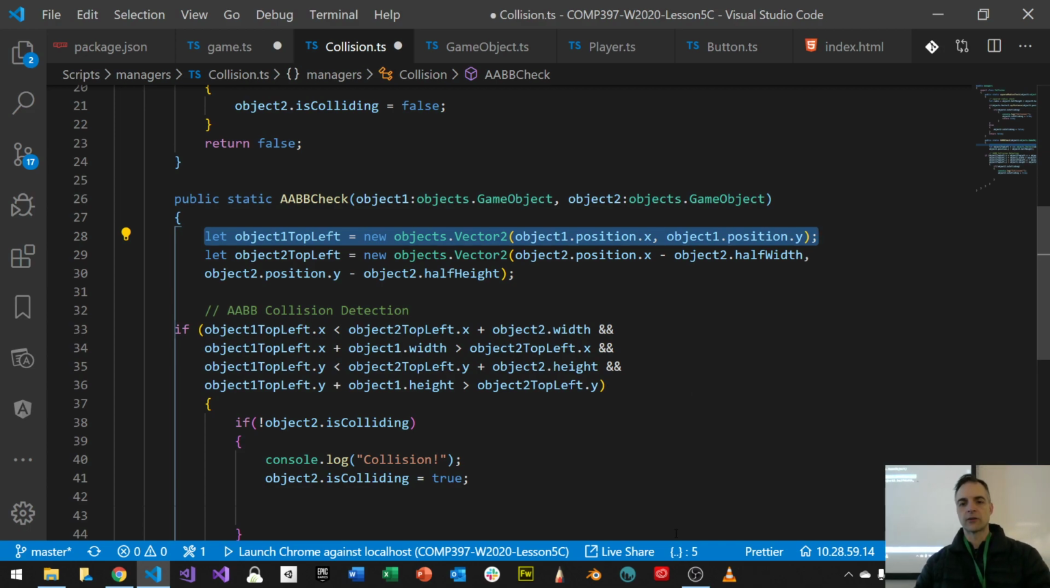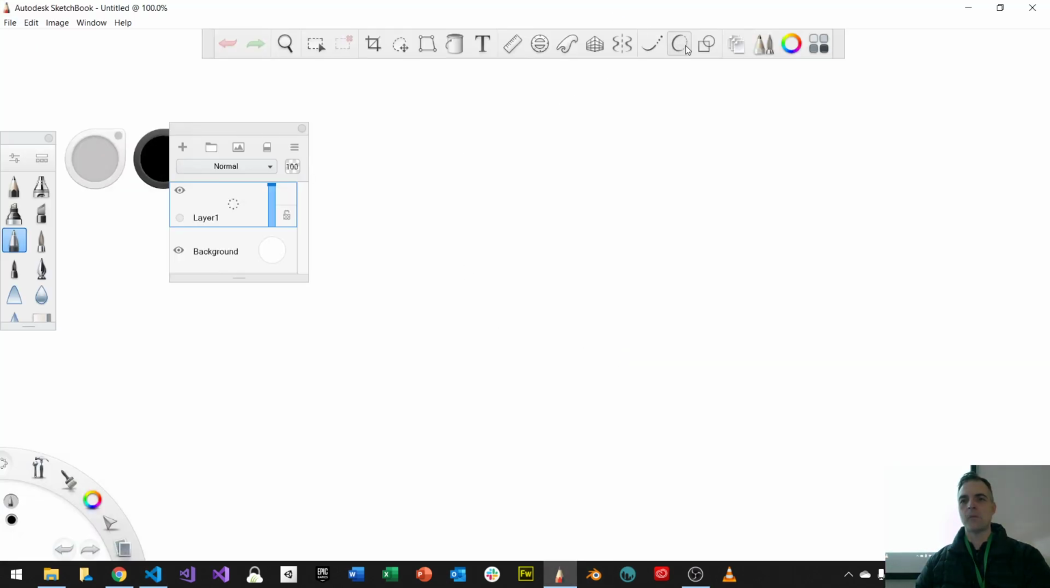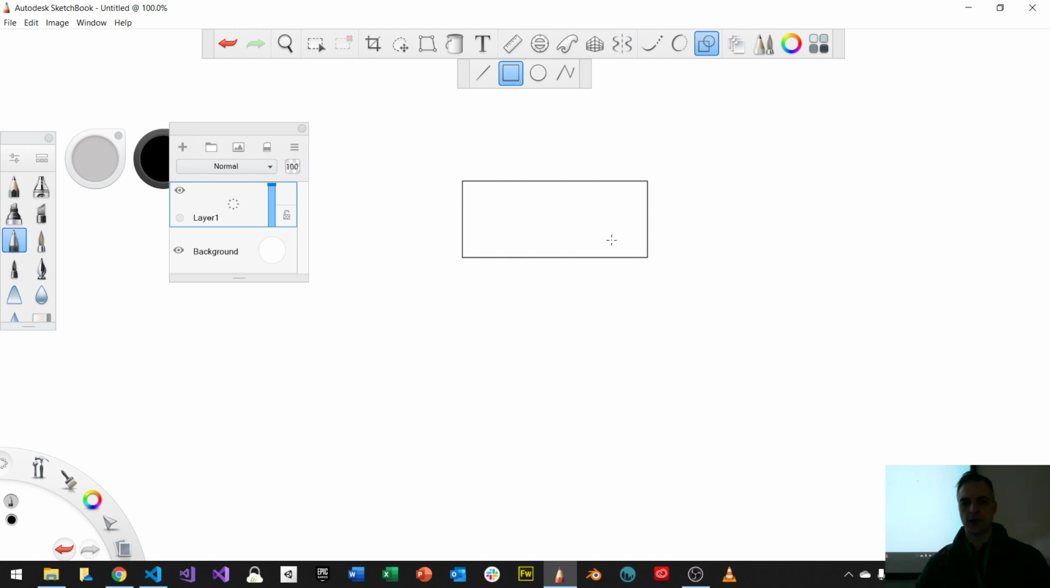Because if I'm centered, let me just draw a little diagram for you guys here. Right now, I want to do collision detection between two objects. I have object 1 and object 2, and they're trying to collide. The way collision detection works with AABB type collision detection is it says, take the top left corner and the bottom right corner, and if this other object is between the top left corner and the bottom right corner, there's a collision.